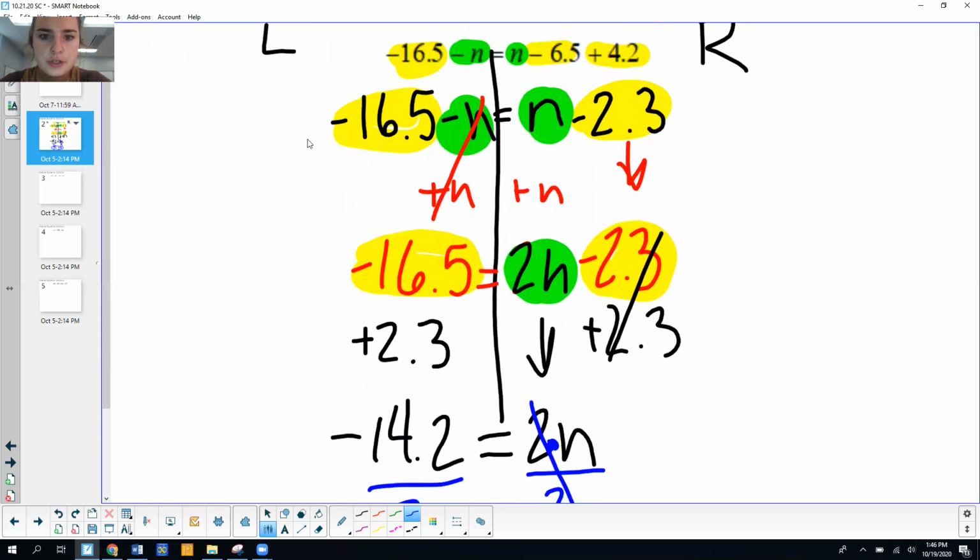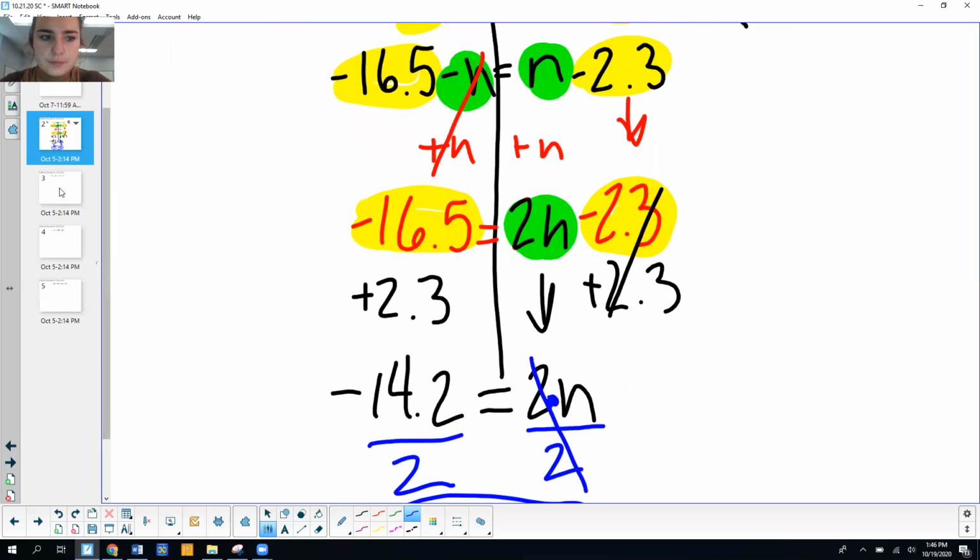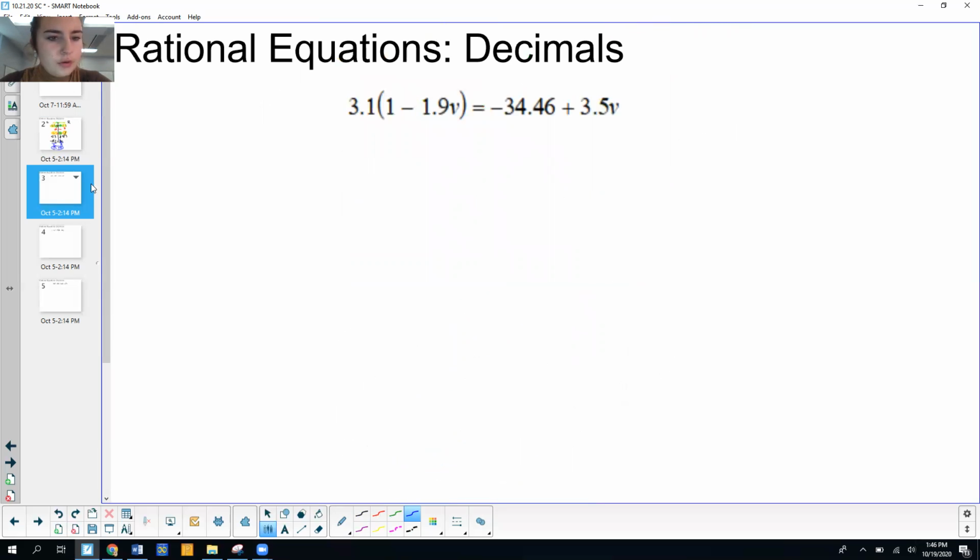All right, so there is your first problem. Number 2, we've got 3.1 parentheses 1 minus 1.9v equals negative 34.46 plus 3.5v. Again, it looks way more intimidating than it actually is.